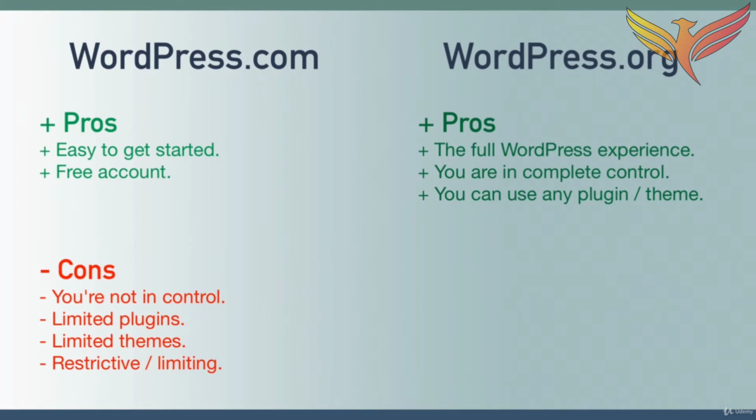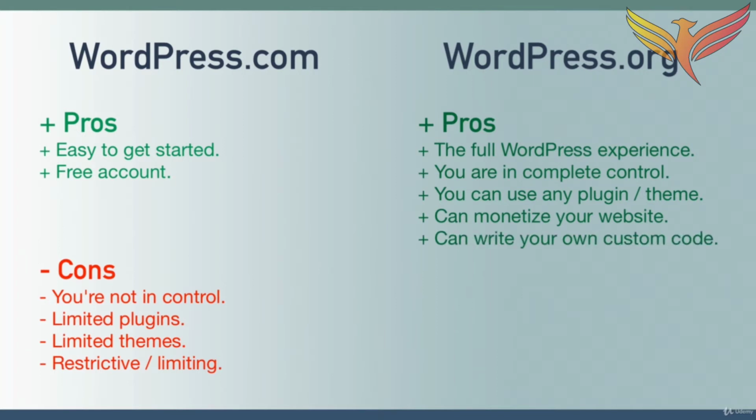Again, at this stage in the course, we don't really know what those words mean, plugin and theme, but you can imagine that the freedom to use whatever you want is a good thing. With WordPress.org, you're also free to monetize your website. That means you can run ads or sell products, so on and so forth. And the final pro, and this is not necessary, you don't ever need to learn how to code if you don't want to, but if in the future you decide you want to learn how to code, with WordPress.org, you're free to customize the code of every single aspect of your website.